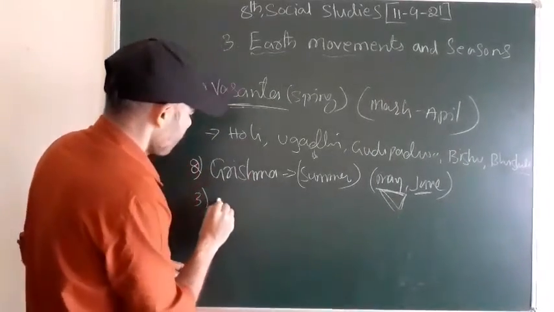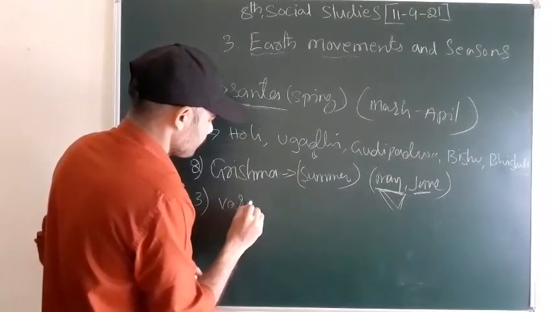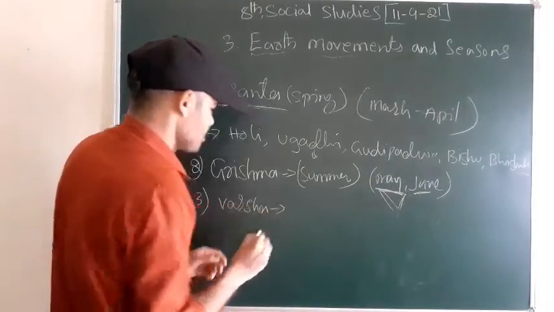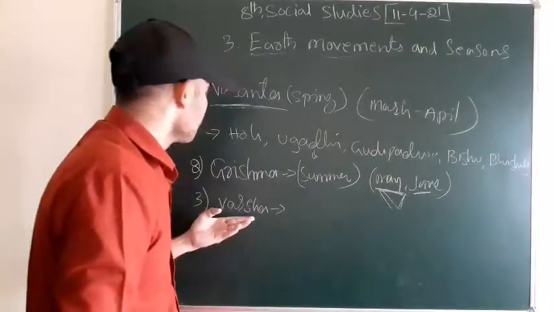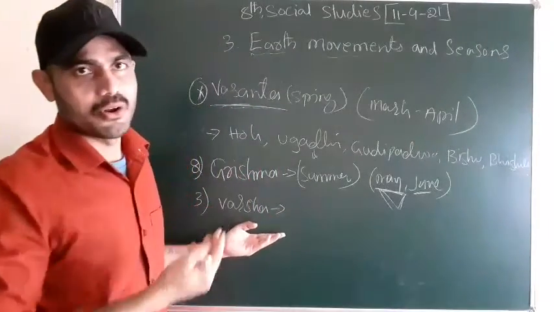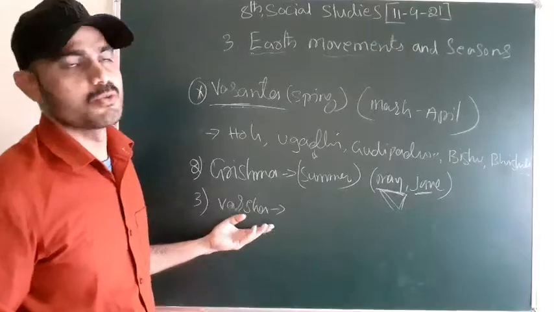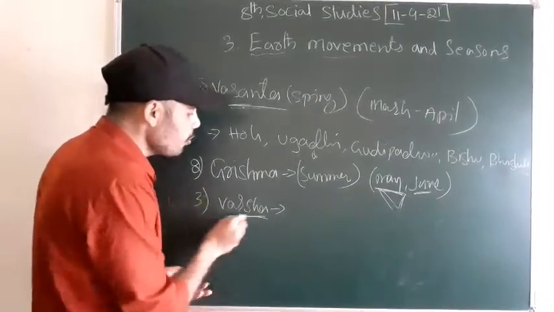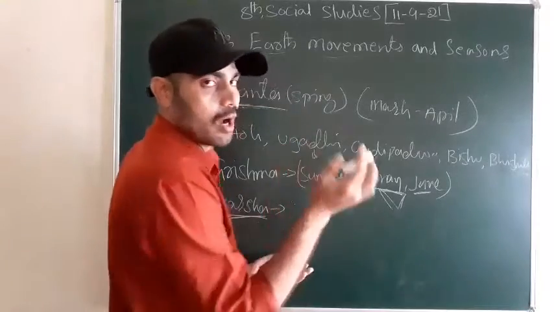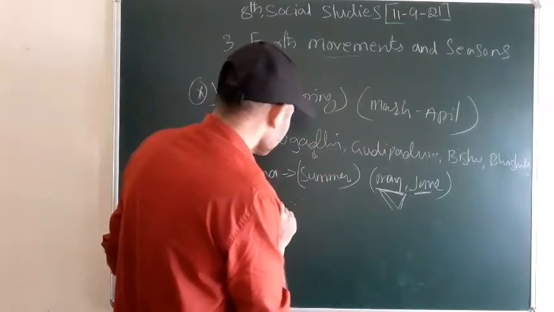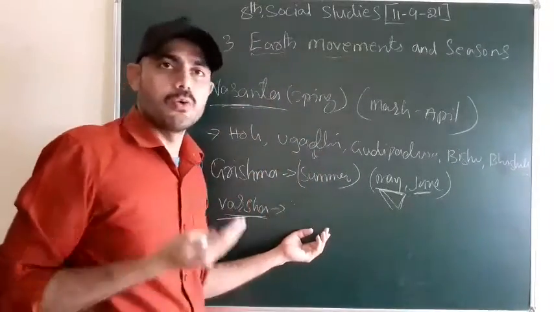And third one, Varsha. What was it, Nana? Third one, Varsha. This is the main lifeline of agriculture, for those who belong to agriculture, those who are farmers. Why? Because without Varsha, without this season, Varsha means monsoon or rainy, we couldn't survive. Without the monsoon season, we couldn't survive.